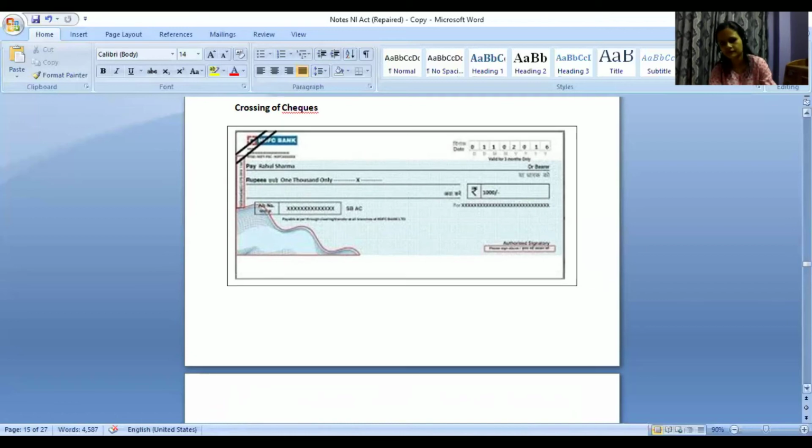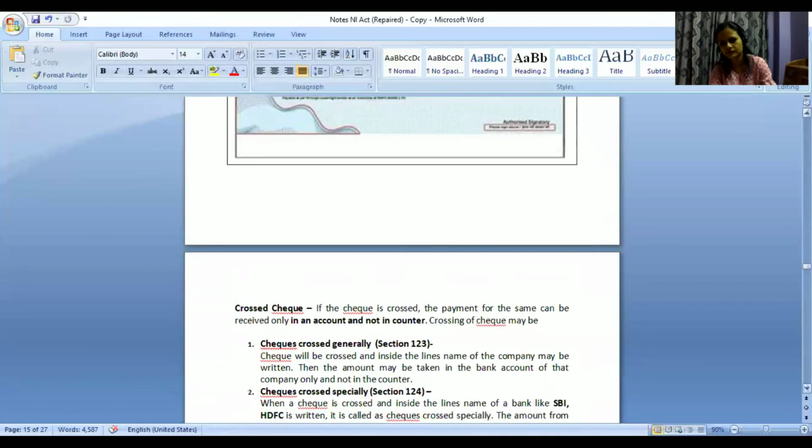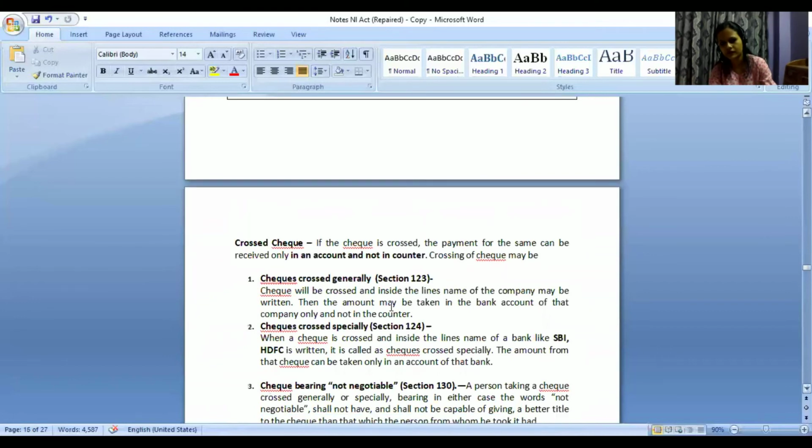What is the main agenda of crossing, ma'am? The two lines. Main agenda of crossing, maybe the person just wants that this particular person only has it. Take for example some companies, while they are paying salaries, where they have their current account. Like many private companies, you would see they are having their current account in HDFC Bank. They want their employees also to have their accounts in HDFC Bank. In that case, they may put that, okay, fine, in HDFC Bank only it has to go.